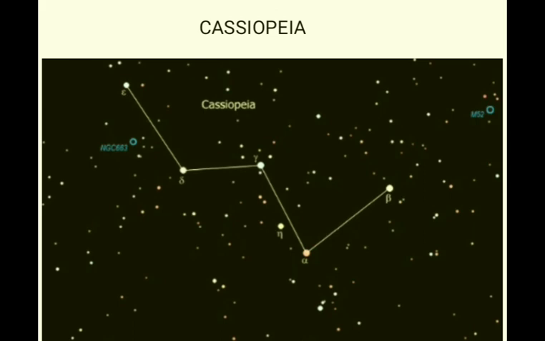Cassiopeia is another prominent constellation in the northern sky. It is visible only during winter. It looks like a distorted letter W or M.